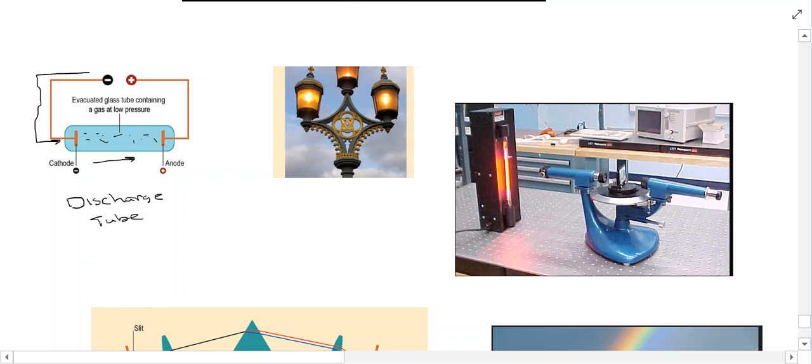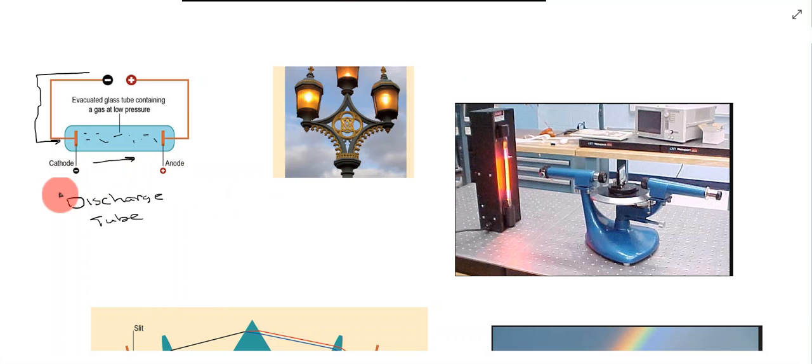Now, these electrons, which are charged particles, are going to have a lot of energy. When they come into contact with atoms, they're going to transfer that energy into the atoms. Essentially, they'll provide energy to the atoms. And as we know, when certain elements are given enough energy, they will give off an emission, or they'll give out light, basically.